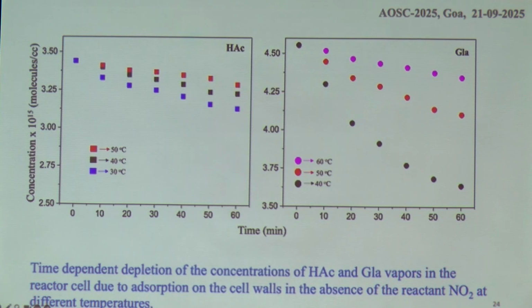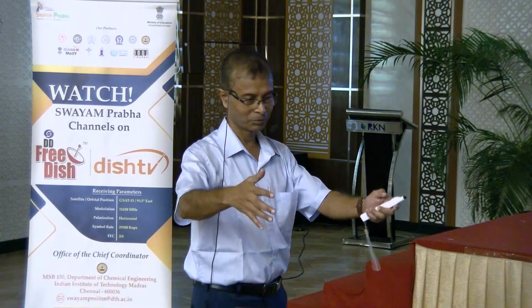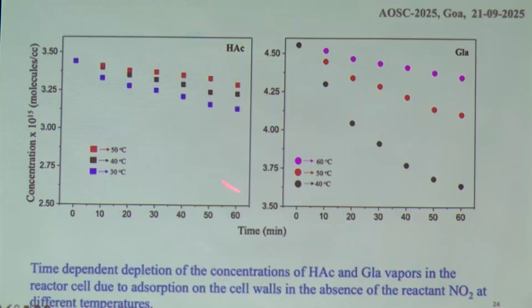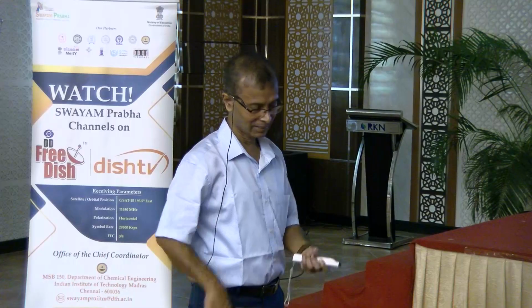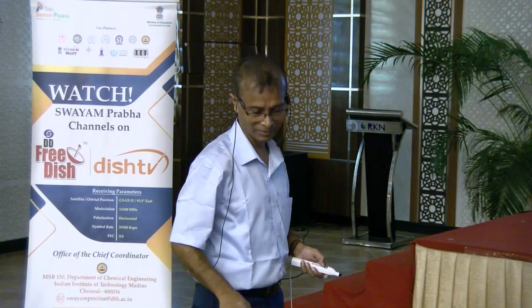Then to establish the mechanism of this reaction, we faced a problem, because if you keep this hydroxyacetone and glycolaldehyde within the reactor, the surface deposition tendency, particularly getting absorbed on the glass or quartz surface, is so high that sometimes it competes with the rate of the reactions. In fact, at room temperature, surface deposition is much faster compared to these reactions.